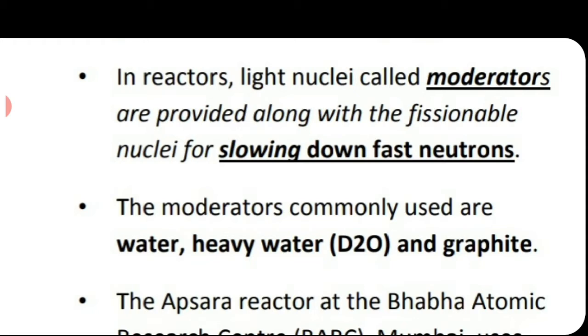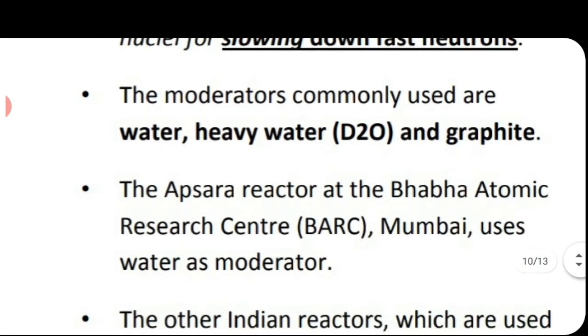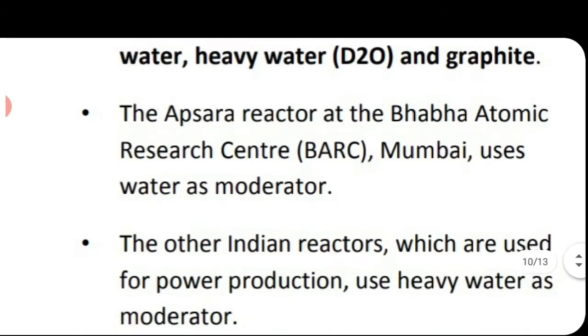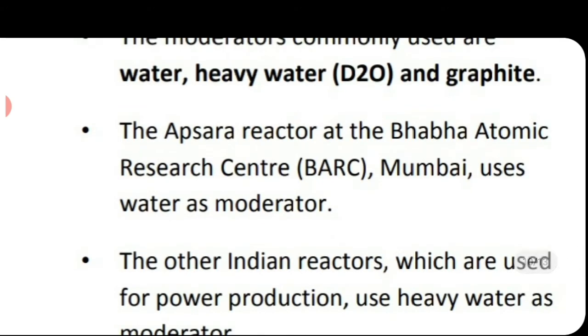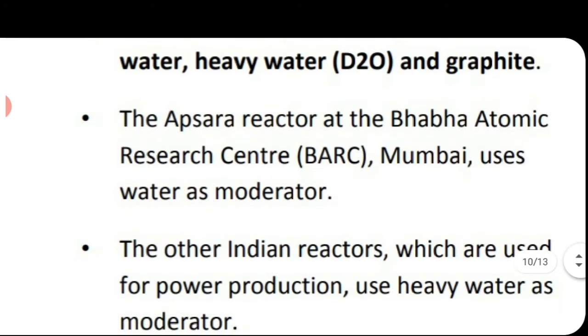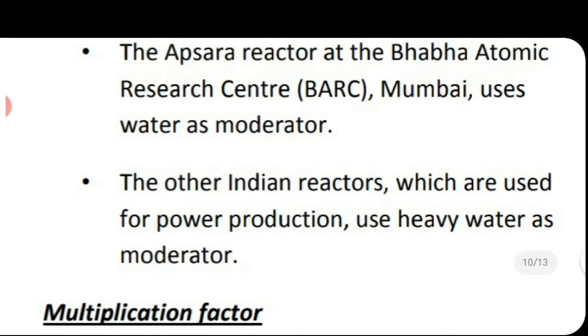In place of protium, we have the isotope of hydrogen, that is deuterium. Such water we call heavy water, and graphite also is used as moderator. In the Apsara reactor in Bhabha Atomic Research Centre in India, we use ordinary water as moderator there, and in other Indian reactors we are using heavy water as the moderator. Graphite also can be used as moderator.